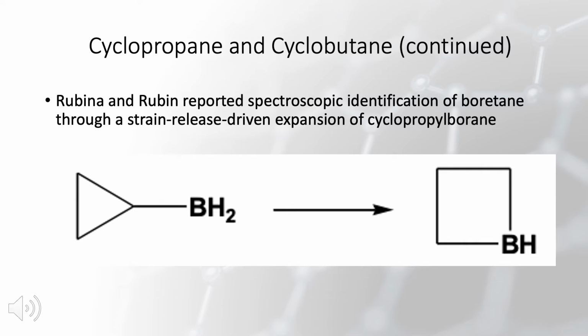So in 2012, Rubina and Rubin reported spectroscopic identification of boratane through a strain release-driven expansion of cyclopropylborane. And if we compute the conventional strain energies of boratane and cyclopropylborane, we will be able to confirm or maybe deny that this expansion of cyclopropylborane is in fact a strain release-driven expansion and that it's not due to some other factor that we're not sure of yet.